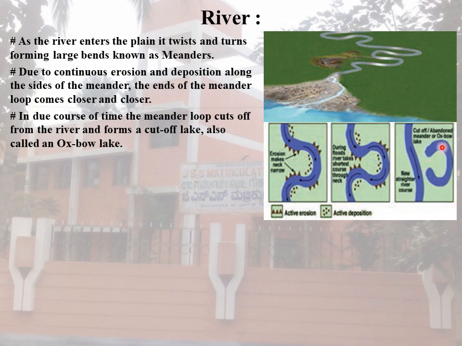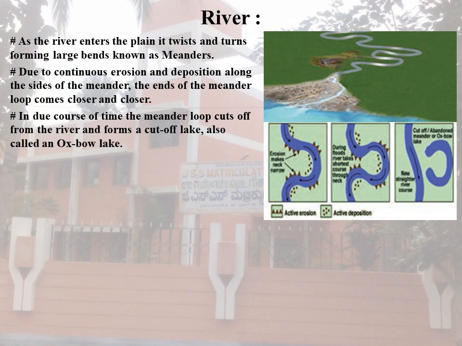At times the river overflows its banks, and this leads to flooding of the neighboring areas.